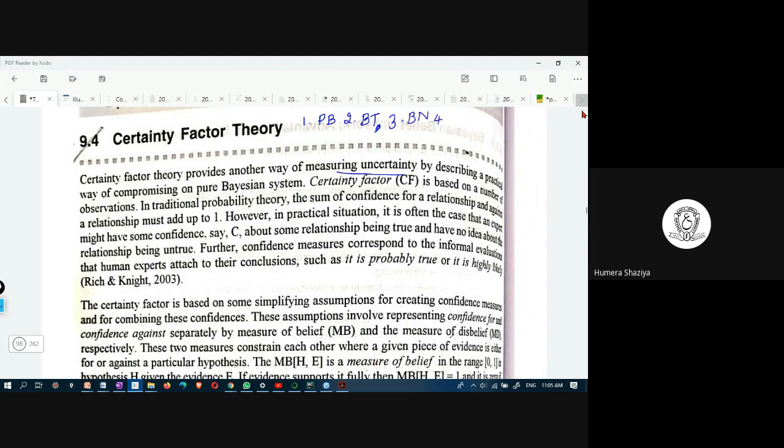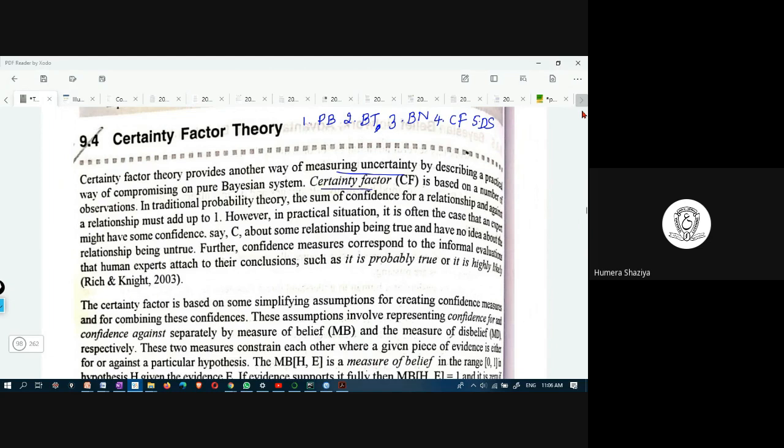Now this fourth one is certainty factor theory, CF, and last one is Dempster-Shafer theory. So these are all four methods that cover the probability theory with respect to artificial intelligence. This is also another way of measuring uncertainty.